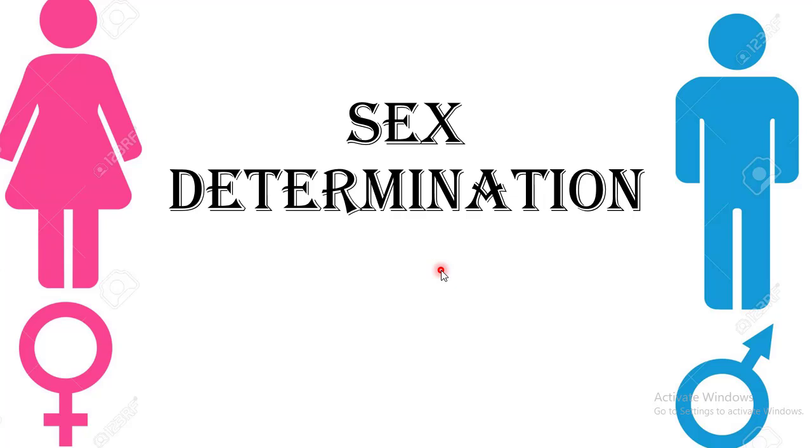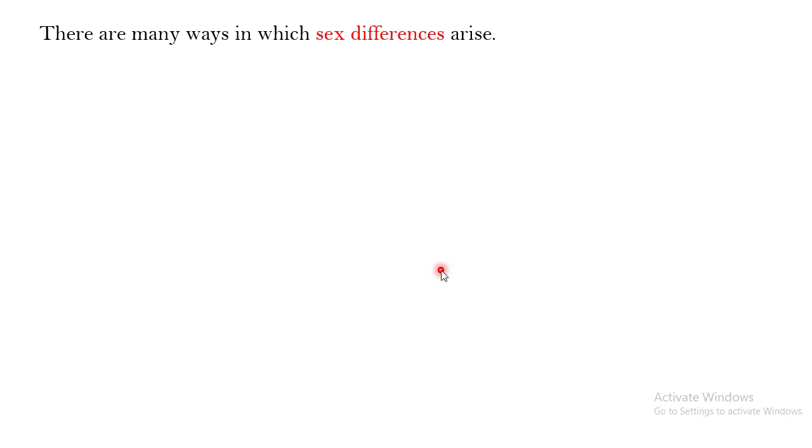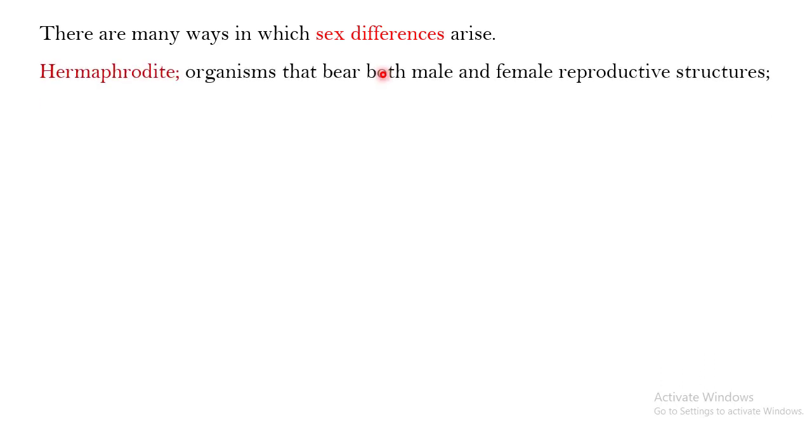And in this video, we are going to talk about sex determination. If you talk about living organisms, there are many ways in which sex differences arise. For example, hermaphrodite organisms bear both male and female reproductive structures. What I mean by that is there would be a single organism, and in that particular organism, you are going to see both the male and the female reproductive structures. So these organisms are known as hermaphrodites.